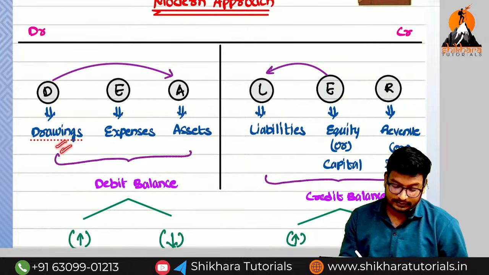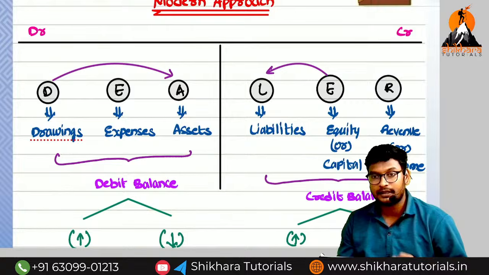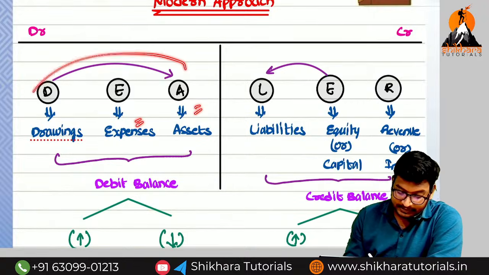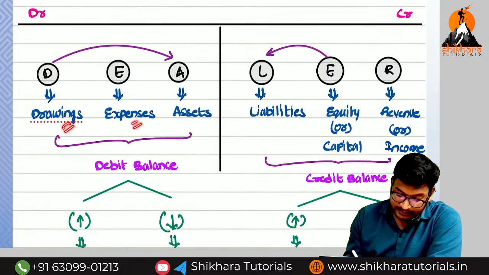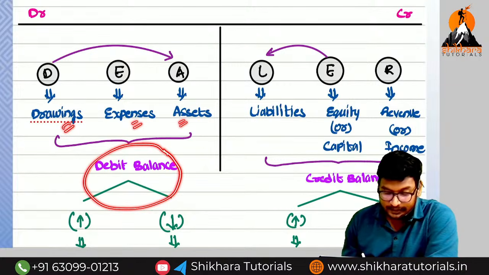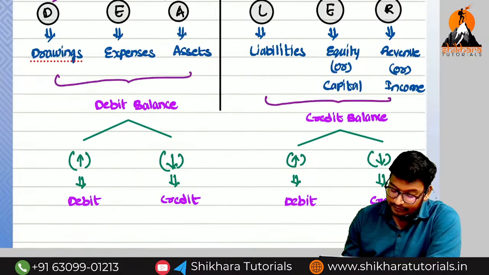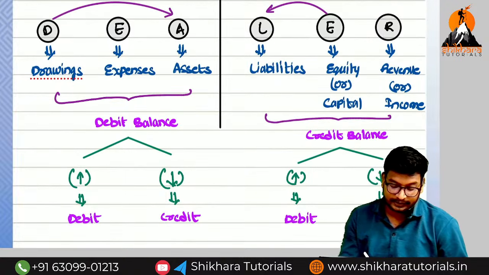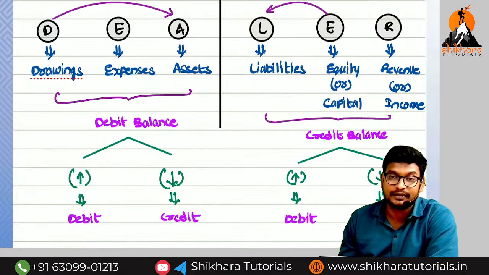D for drawings, E for expenses, A for assets, L for liabilities, E for equity or capital, R for revenue or income. The drawings, expenses and assets are presented on which side? Debit side. For this reason, drawings, expenses and assets will have which balance? Debit balance. And liabilities, capital and incomes have which balance? Credit balance. Do you know the meaning of drawings? What is the meaning of drawings? If the owner takes away something for personal use, what is it called?